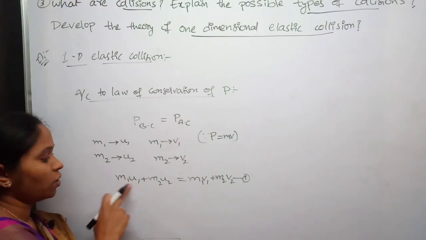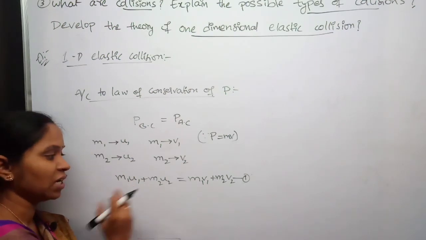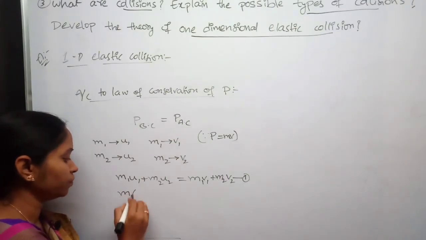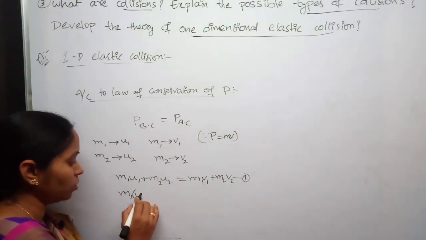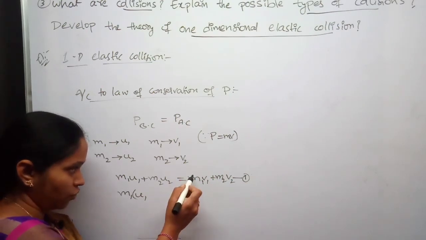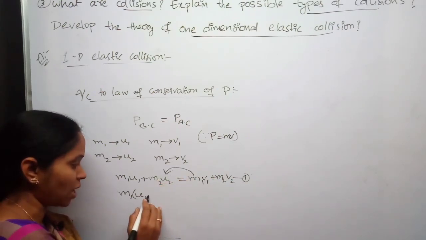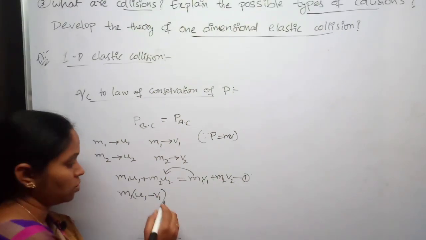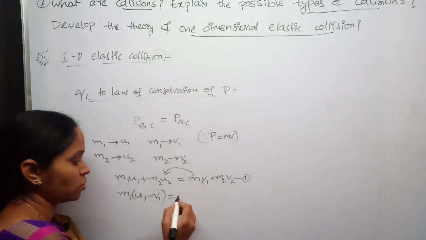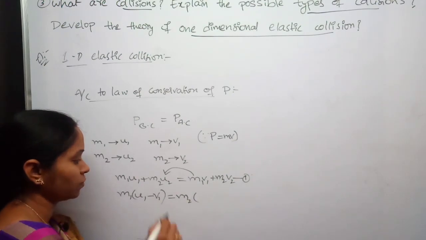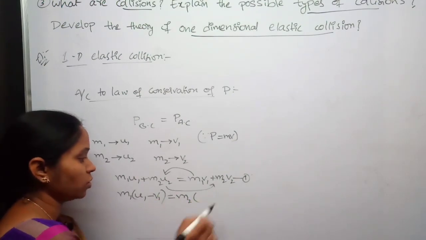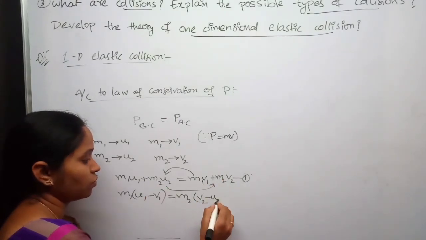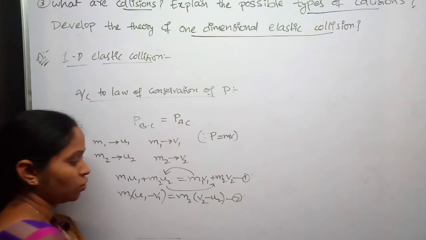Now bring m1 terms towards one side, m2 terms towards another side. I am taking common m1 into u1 minus v1, which is equal to m2 common, and if you bring this towards the right hand side you will have v2 minus u2. This is equation number 2.